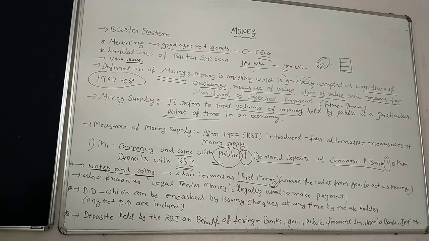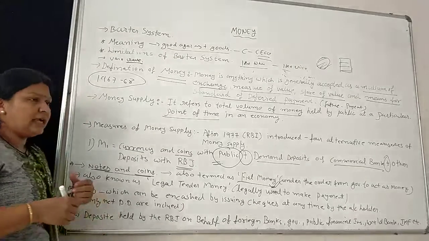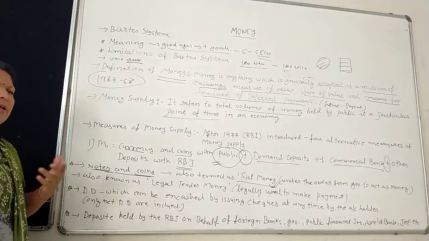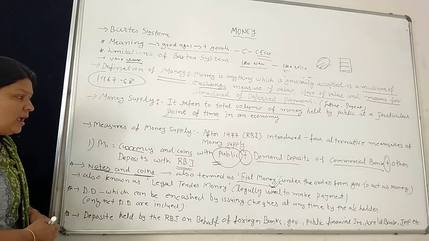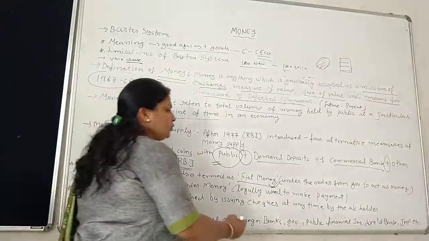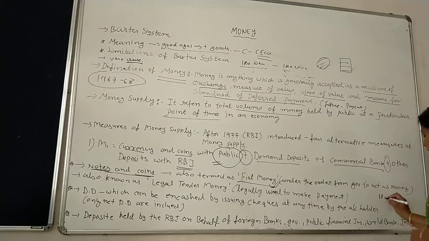Clear? So a demand deposit is treated as equal to currency held, as it is ready to be accepted as a means of payment. Suppose I want to pay 10,000 to some person X or Y. I don't give cash directly to that person.